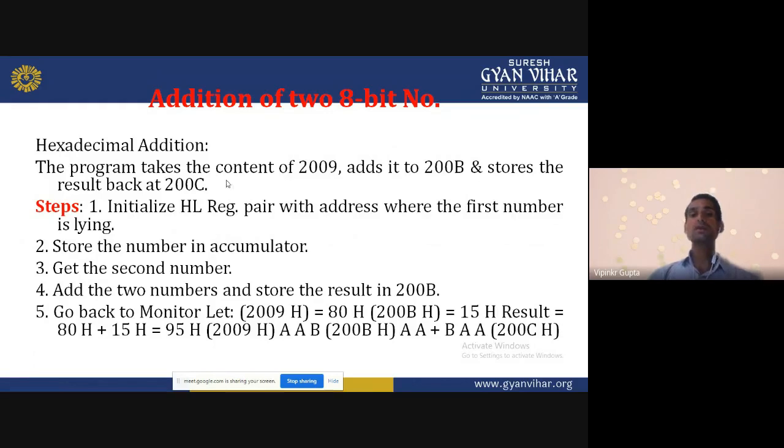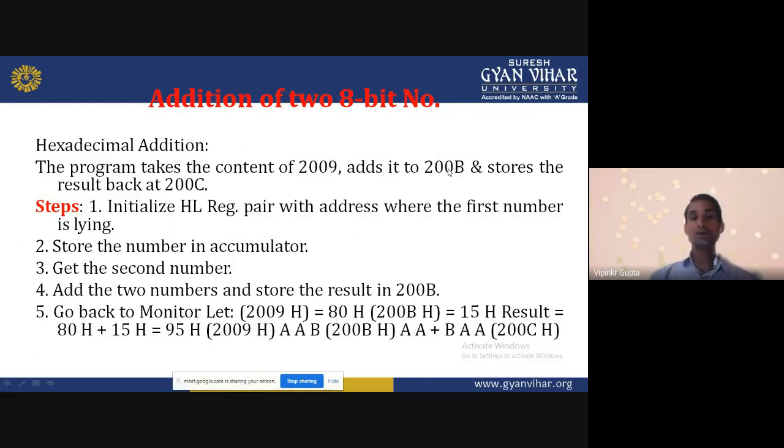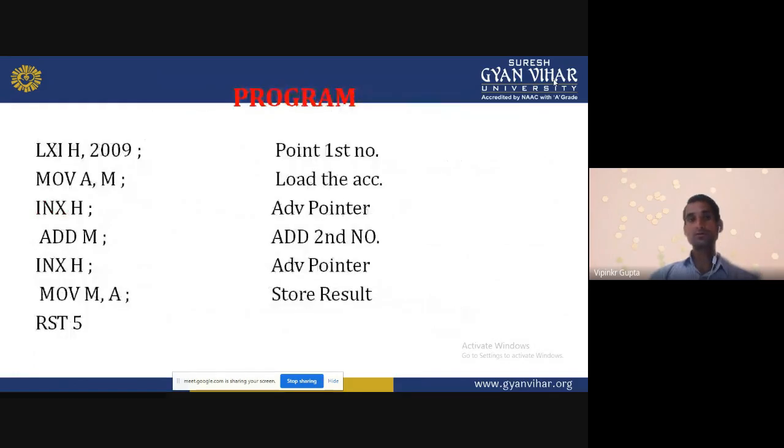Now we will increase the HL pair value, get the second number, and then add it to the accumulator. Then we store the result.